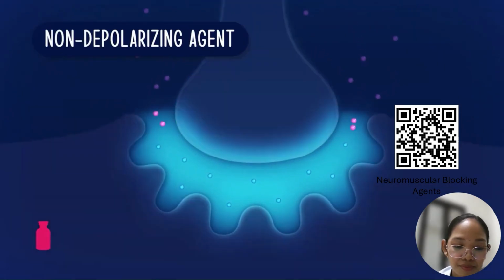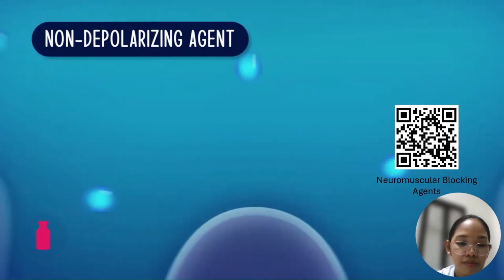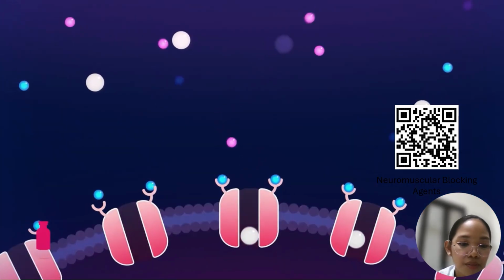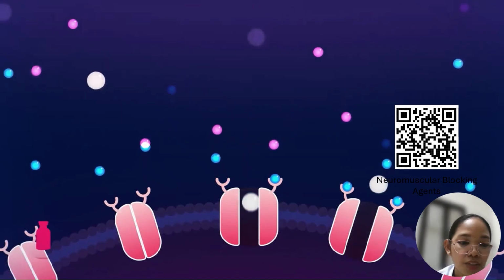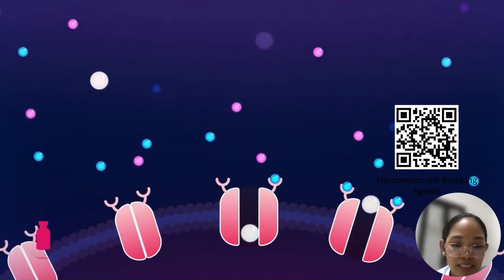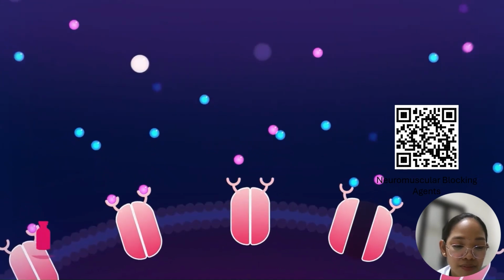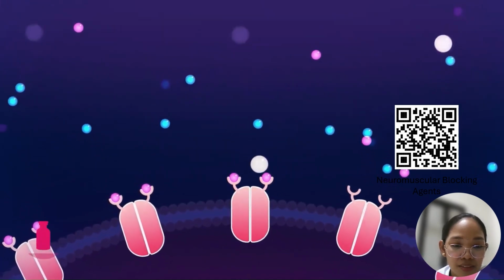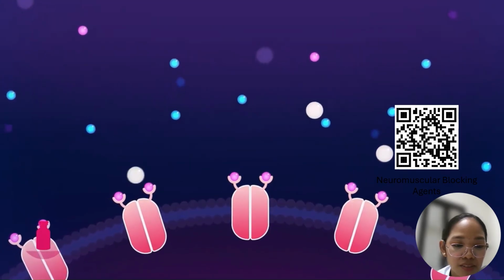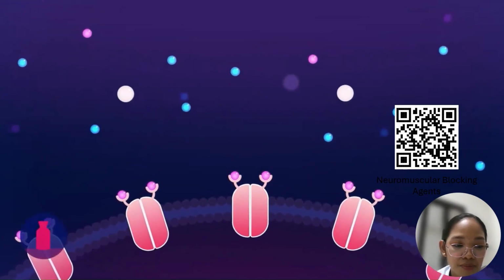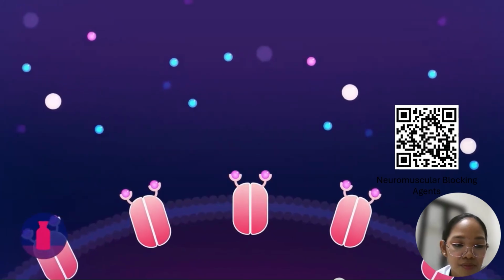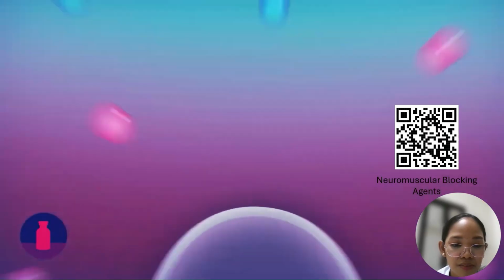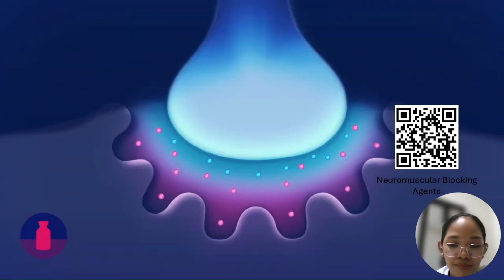Non-depolarizing agents act on both the pre- and postsynaptic receptor sites. The agent binds the postsynaptic receptors on the muscle fiber, thereby blocking the acetylcholine from binding to the same receptor sites. According to the video, it could act on the postsynaptic and the presynaptic side. The more receptors the blocking agent occupies, the less opportunity the acetylcholine has to bind to those same receptor sites, therefore decreasing the amount of sodium that can enter the sodium gates, minimizing the ability for a muscle contraction to occur.